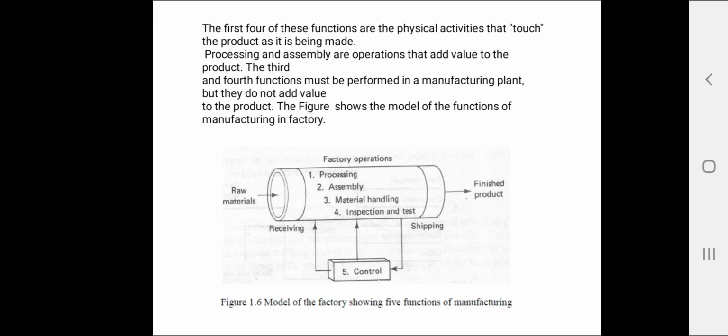In manufacturing or in production, there are different concepts we must know, that is manufacturing lead time. What is manufacturing lead time? We must be familiar with such concepts. Then machining time, work in process. We must know all these concepts. All these concepts we'll discuss in the next lecture.